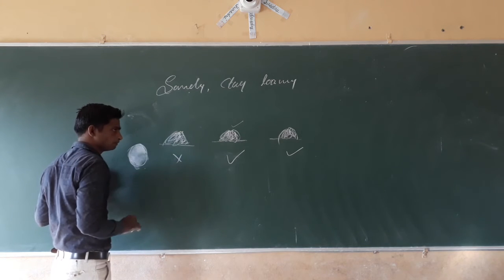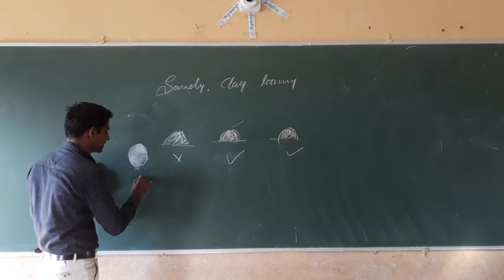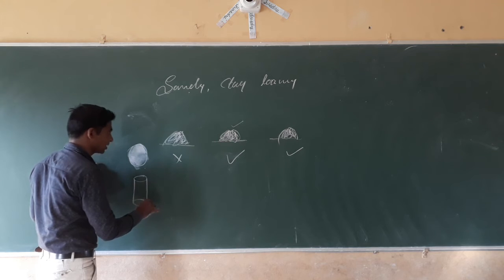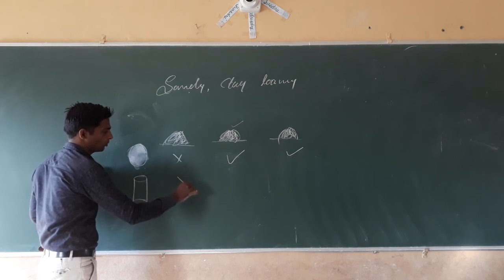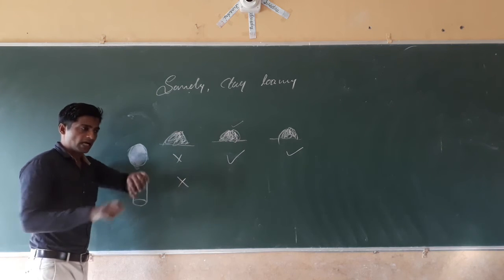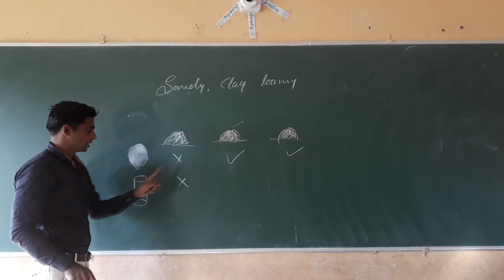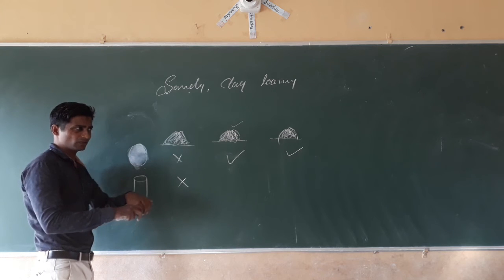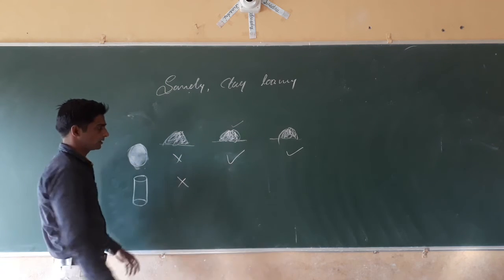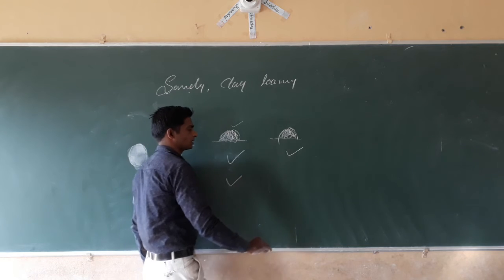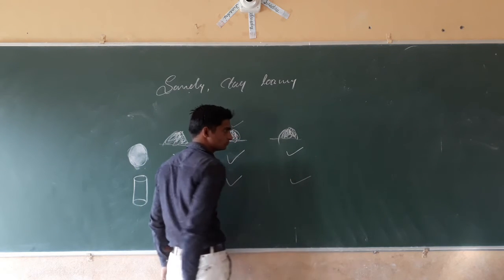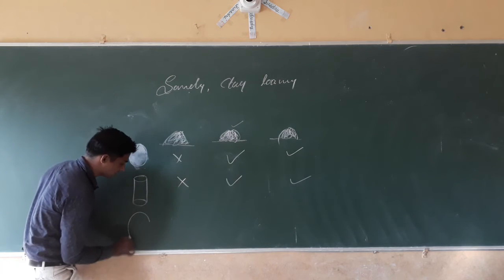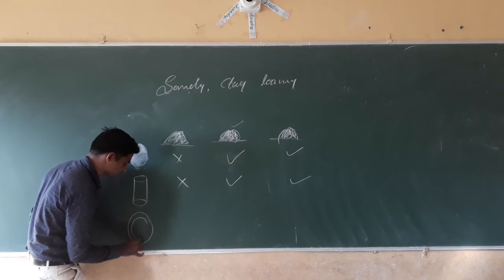Try to make a ball. Then next, try to make a cylinder. Try to make a cylinder from that ball with the loamy soil. With the sandy soil, it is highly impossible to make the cylinder. With the sandy soil, it will break up when you try to make it. Here it is possible.